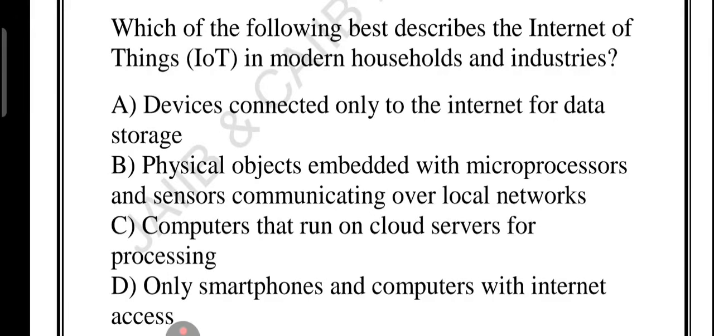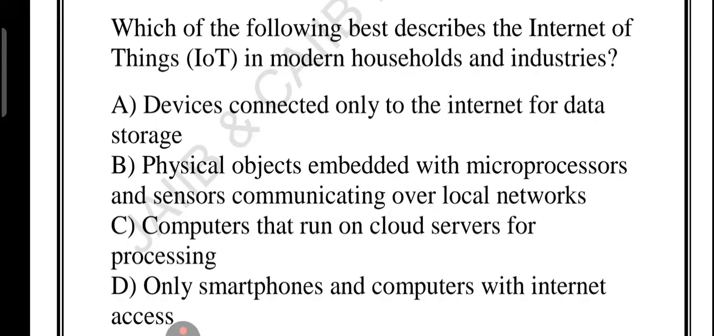So if you look at option A, it is wrong. IoT is much broader than just phones. It includes all kinds of physical devices that can communicate, that can act. Option B is the correct one. IoT is a smart network of devices. These devices could be a fridge, car, light, industrial machine, even toys. Basically anything with a sensor and a small computer inside.